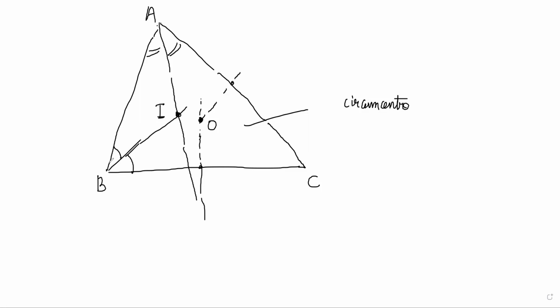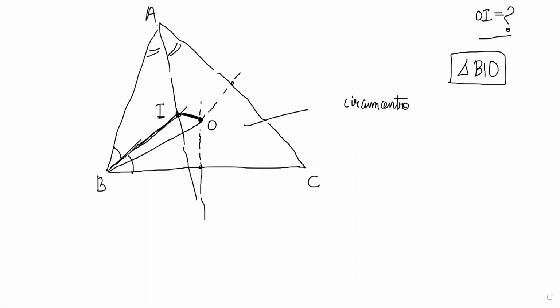I need to find out the length OI. That is the question. OI is being asked, the distance between circumcenter and incenter. So obviously I will not try to find it right now like this because it is hanging in air. What I will do is connect B to O and B to I. So I have a triangle BIO, right? Correct?